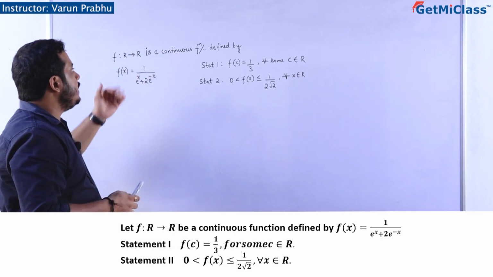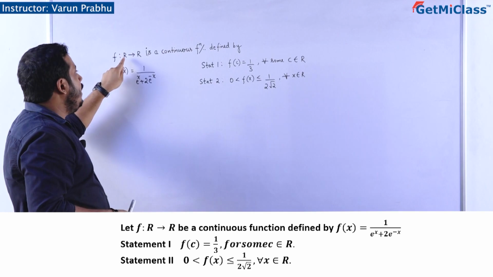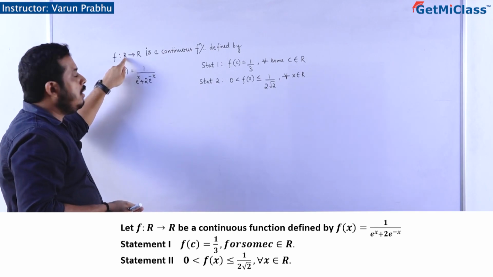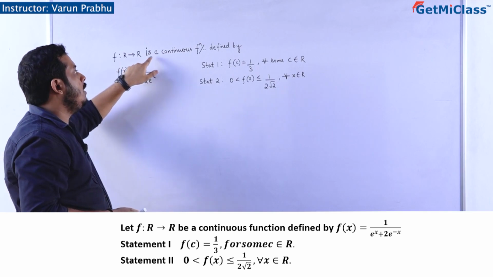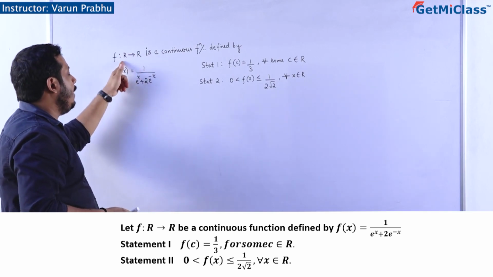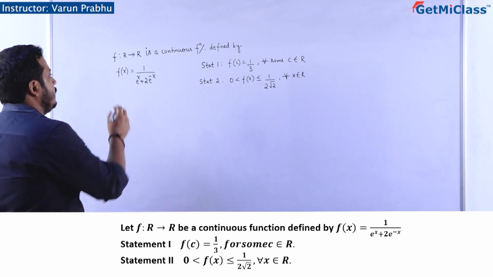If you look at this question, it's an assertion question, students. What is told in the problem? A function defined from the domain set of real numbers to the codomain set of real numbers. A function that is mapping real numbers onto the set of real numbers is a continuous function defined like this.